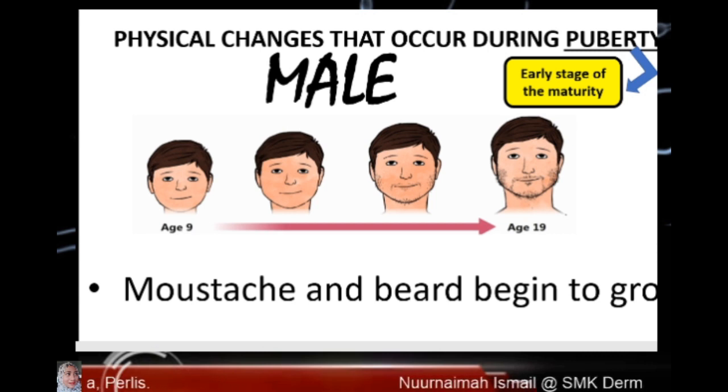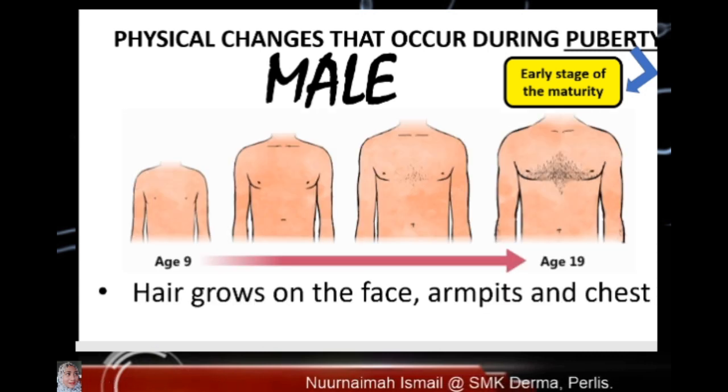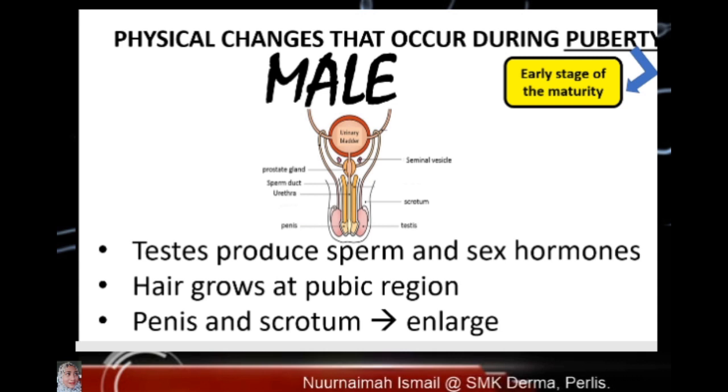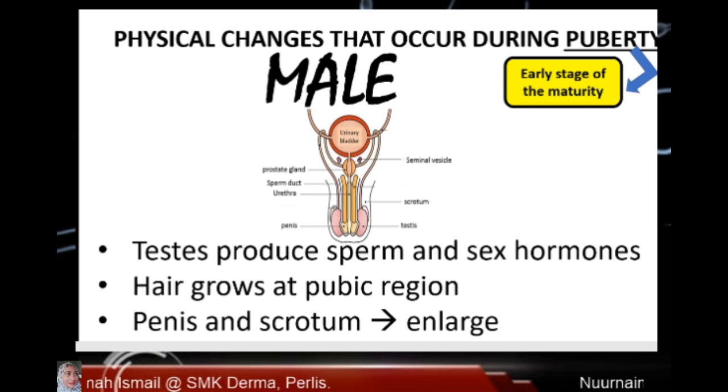So, after boy reach puberty, his vocal cord enlarge and voice become deeper, and then mustache and beard begin to grow. Hair start to grow on the face, armpit, and chest. And then his testes start to produce sperm and sex hormones. Hair grows at pubic area. Penis and scrotum will enlarge.